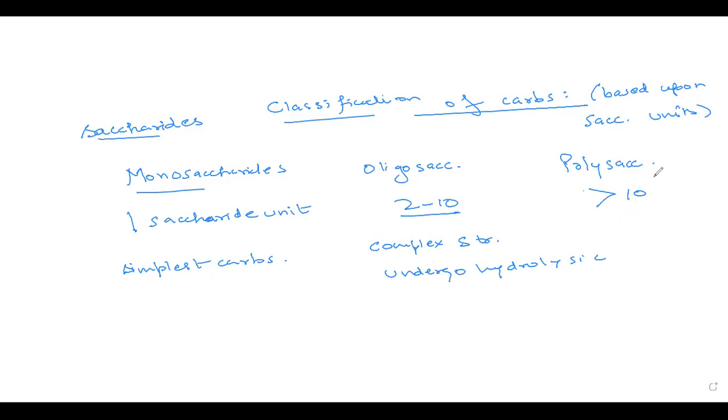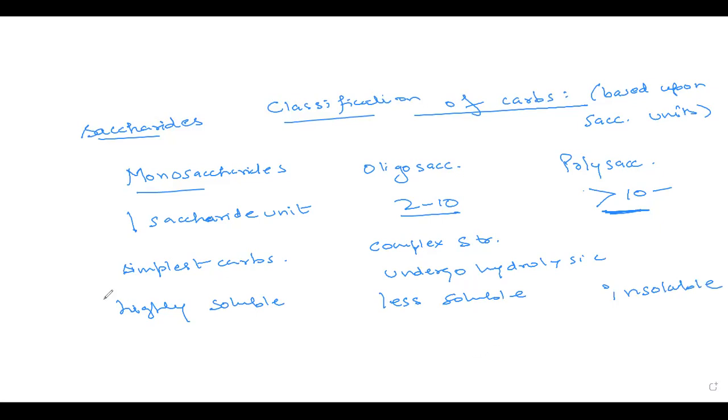One polysaccharide can break into more than 10 units because it is made up of more than 10 units of saccharides. So when they break down, they will give us at least 10 monosaccharide units. Then monosaccharides are very highly soluble in water, whereas oligosaccharides are less soluble in water, and polysaccharides are almost insoluble in water.